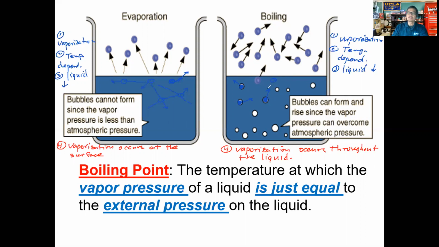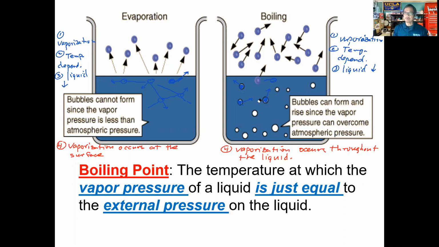Now, at some point, if you continue to increase the temperature, and let's make sure we keep this in mind here, these particles will begin moving so fast that all the particles now, and we can start erasing this in, all of these particles now start to break these attractions.